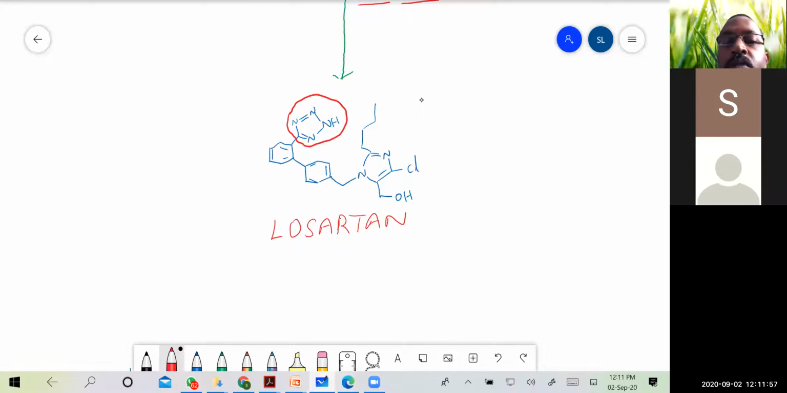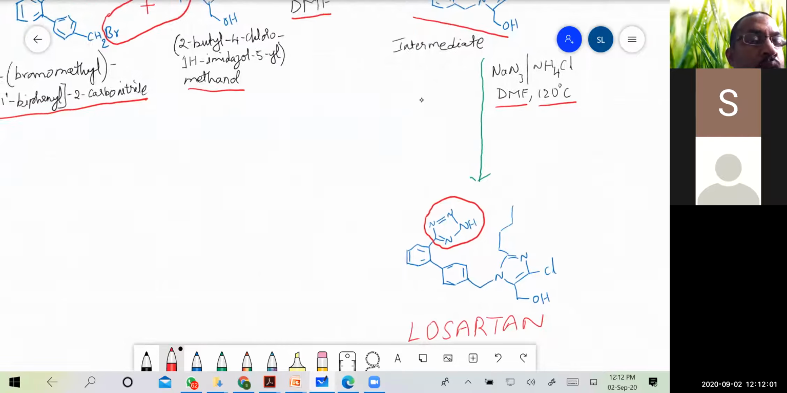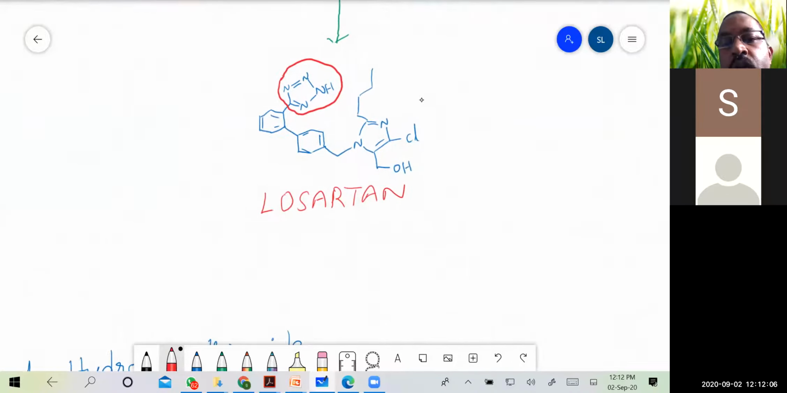Okay, so this is how the synthesis of losartan is. So the final compound you have is losartan. Here what we have done was, this was CH2Br and this was NH. So it's an addition product, or we have just linked. It is a linking of the two moieties.